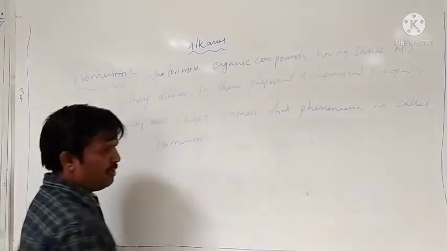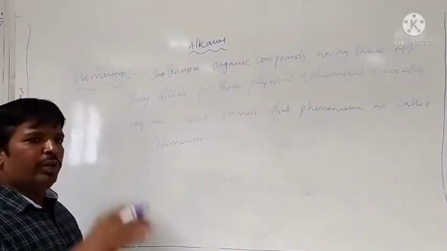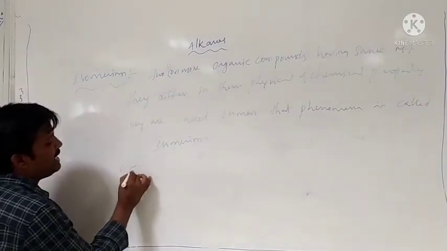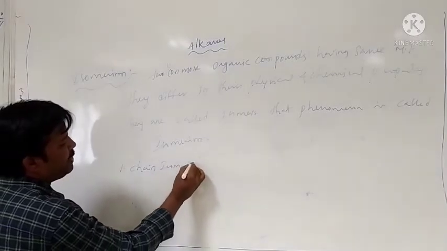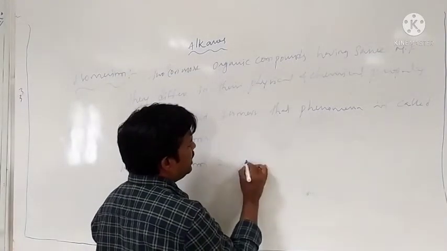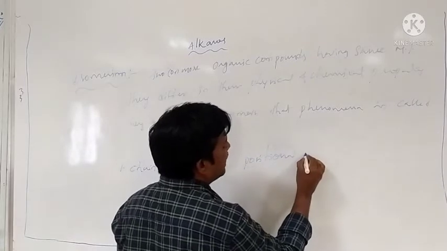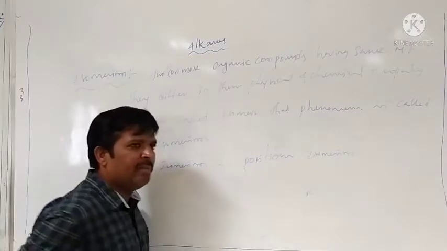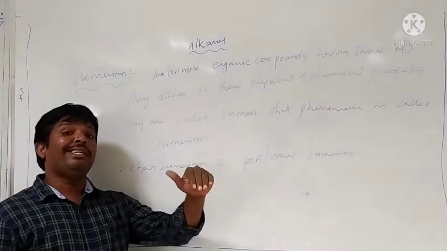What is that? Isomerism. Generally, in alkanes, two types of isomerism are possible. One is chain isomerism, and the second one is positional isomerism.